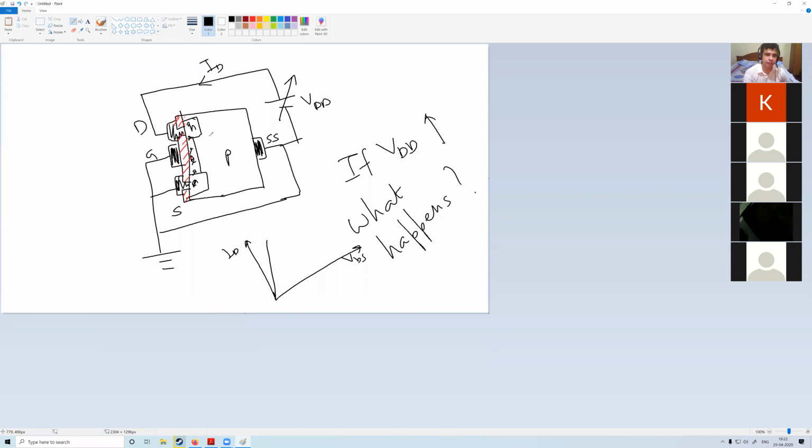If I increase VDS, there is a resistance in the channel, so there is a gradual potential drop: V1, V2, V3, V4. So V1 is greater than V2, greater than V3, greater than V4. Exactly what we saw in the case of JFET, right? So what happens?